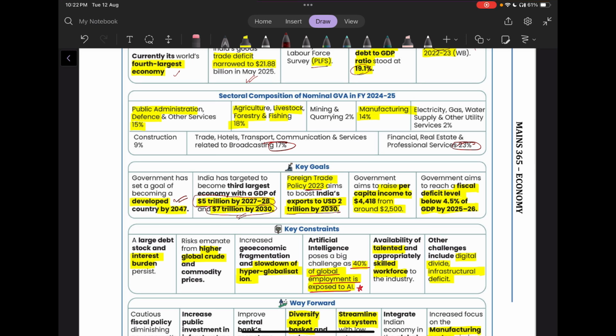Then government is also aiming to raise the per capita income. It is around $2,500 right now. So we are almost trying to double it, getting it around 4418 dollar. Then we are trying to reach a fiscal deficit level of below 4.5% of GDP by this year, that is 2025-2026.